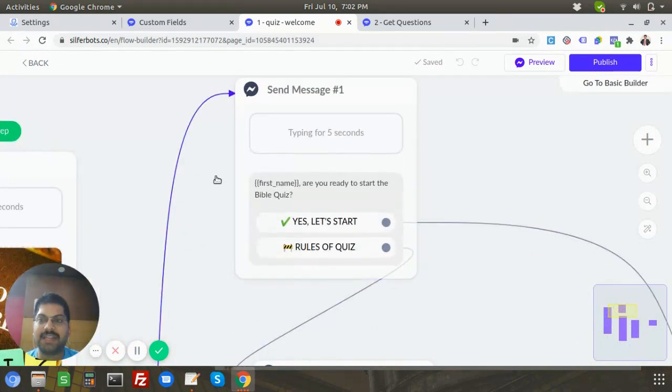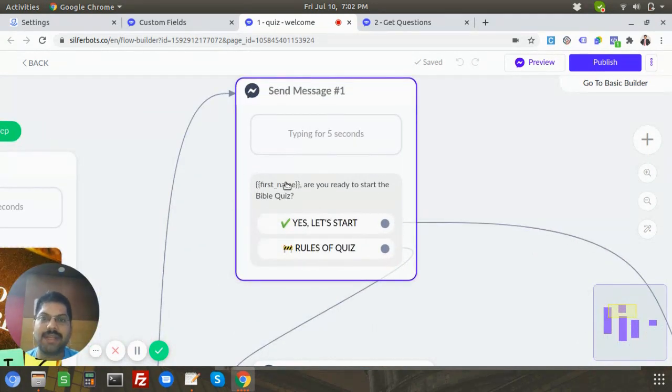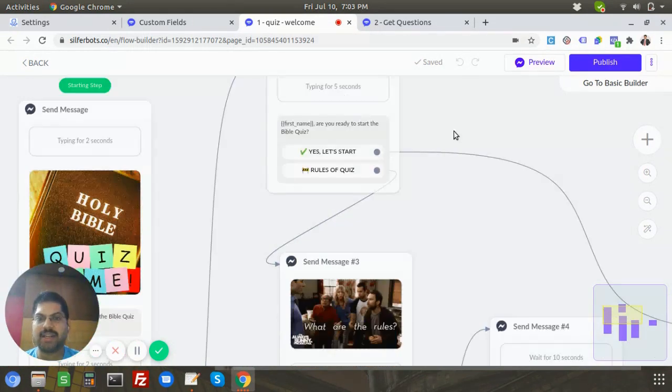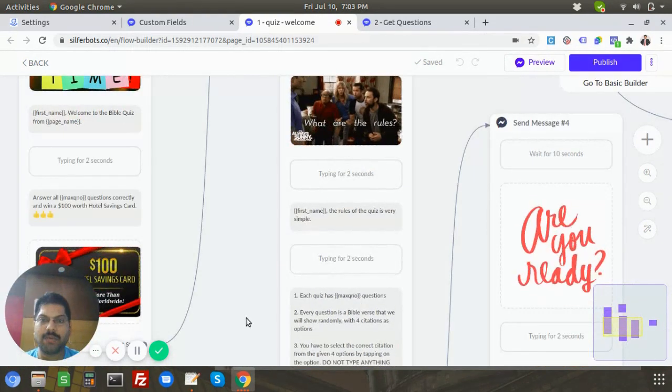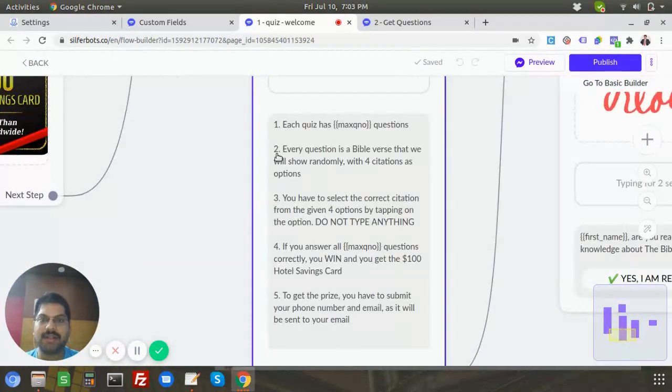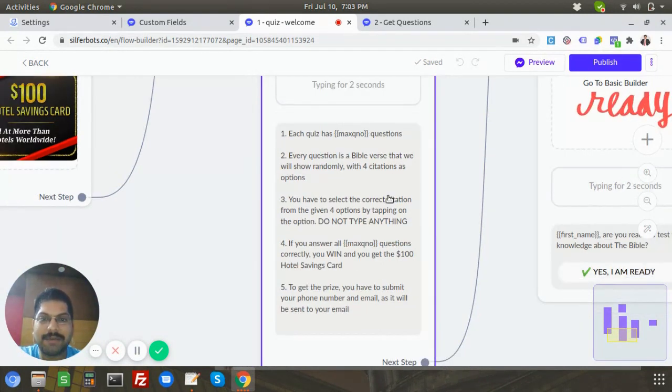So it's like basically we need the user to interact with the bot, right? So we are giving them the option: do you want to start the quiz or rules of the quiz? So rules, it's entirely up to you. You just define whatever you want. So I just kept it simple. I also said do not type anything. That's another option we have. We can actually disable the composer at that time, so that only the users can click on the button. Actually, I didn't implement that. That's a good point. Maybe I will implement it during live, right? Let's see if that works, right?